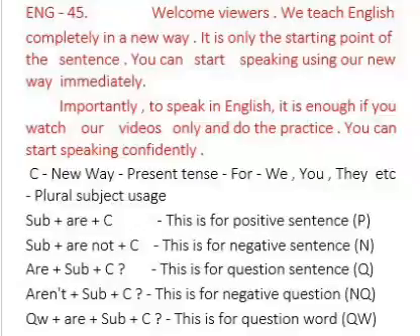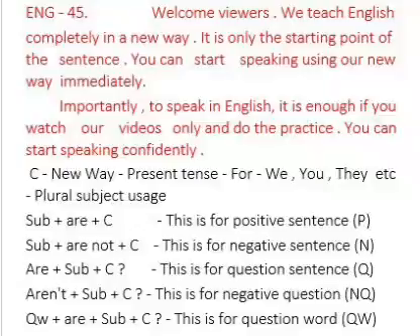See new way. Present tense for we, you, they, etc. Plural subject usage. Subject plus R plus C. This is for positive sentence. Subject plus R naught plus C. This is for negative sentence. R plus subject plus C. This is for question sentence. Ant plus subject plus C. This is for negative question sentence. QW plus R plus subject plus C. This is for question word sentence.